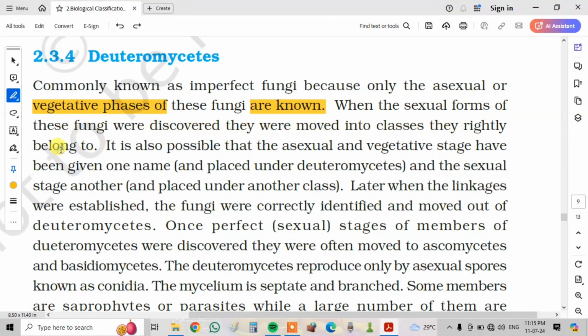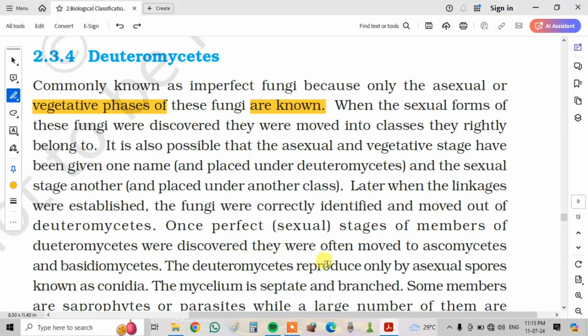It is possible that the asexual and vegetative state has been given one name and placed under Deuteromycetes, and the sexual stage another name and placed under another class. Later, when the linkages were established, the fungi were correctly identified and moved out of the Deuteromycetes. Once the perfect sexual stages of the members of Deuteromycetes were discovered, they were often moved to Ascomycetes and Basidiomycetes.